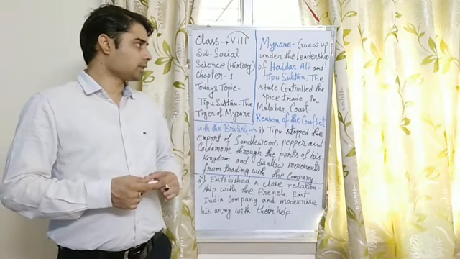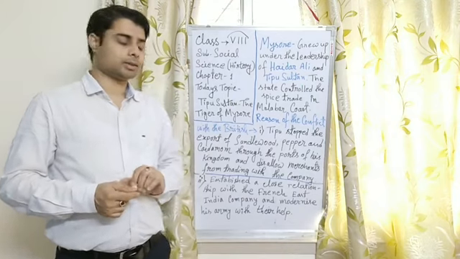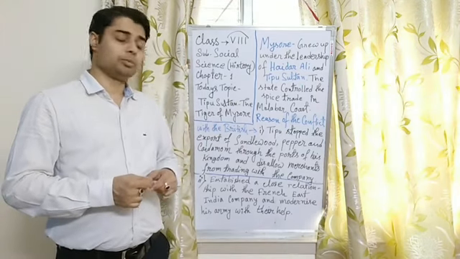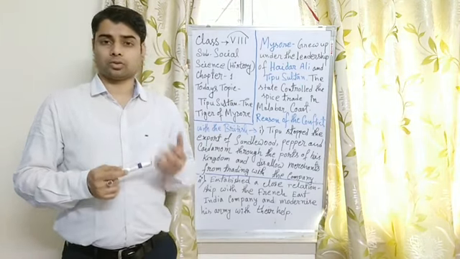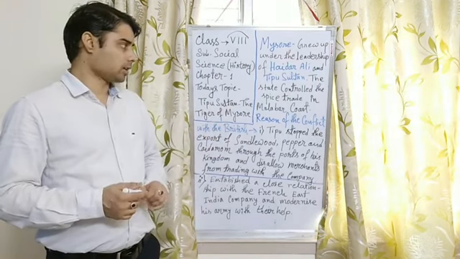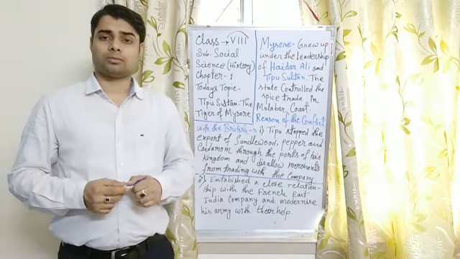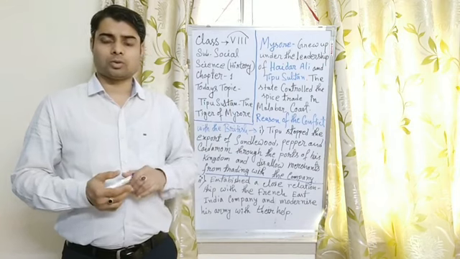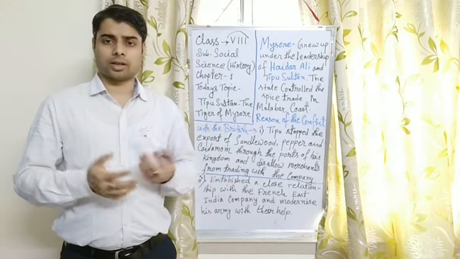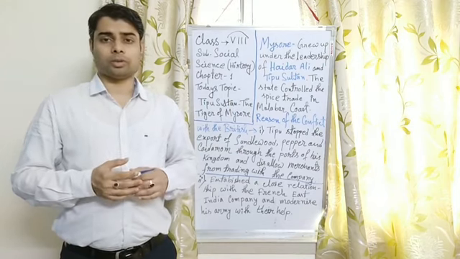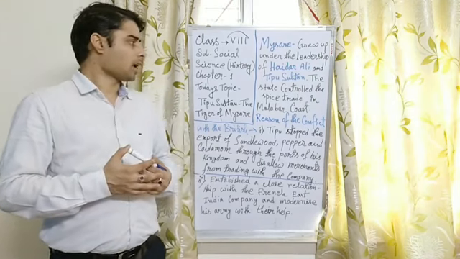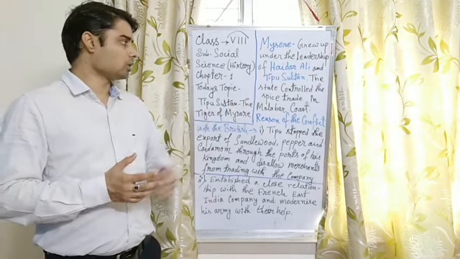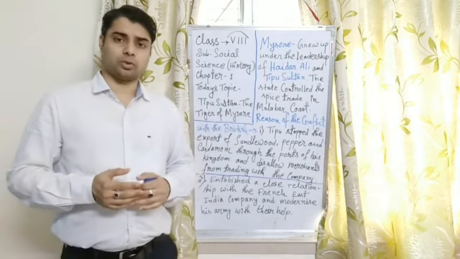And after the death of Hyder Ali, his son Tipu Sultan sat on the throne, and at that time the state of Mysore spread its areas and emerged as the most powerful kingdom in South India. And the state controlled the spice trade in the Malabar coast.